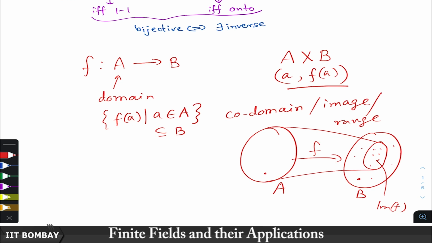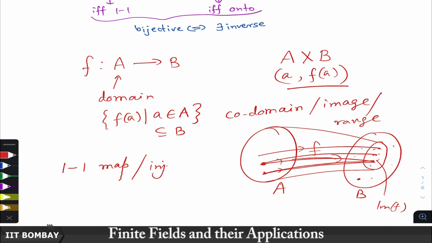Now it may happen that two elements in A map to the same element, right? They go to the same element. When that does not happen, that is, every element goes to a distinct, separate element, then such a map is called a one-to-one map or an injective map.